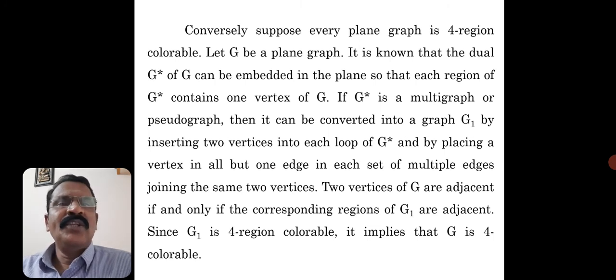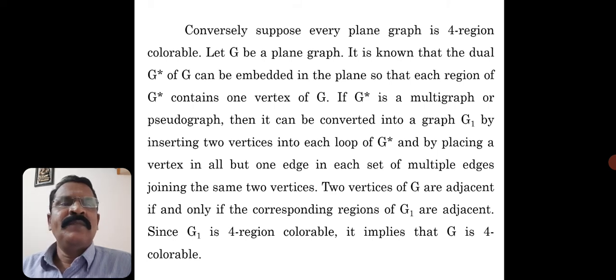It is known that the dual G star of G can be embedded in the plane because G star, the geometrical dual, is also a plane graph. So when it is a plane graph, it can be embedded in the plane so that each region of G star contains one vertex of G. Definitely, because in G star, the faces of G are considered as the vertices of G star.